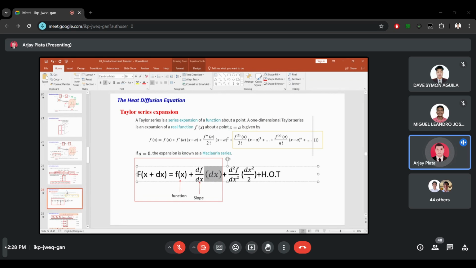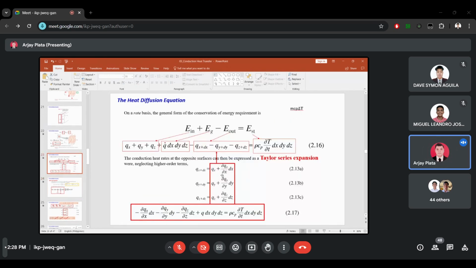So going back to this equation, we can simplify this Q of x plus dx using Taylor series expansion. We have here Q of x plus the partial derivative of Qx with respect to x, times dx. This Q sub x is our function, and the partial derivative of Qx with respect to x times dx is our slope.